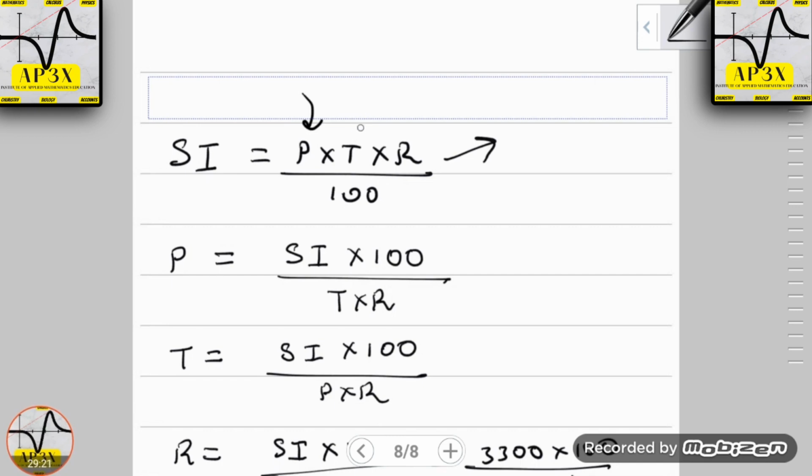T represents the time, but specifically the time must be in years. So if you get a question that's presented to you in months, your task is to convert the months back to years, because interest is given on an annual basis. R represents the interest rate, which is in the form of a percentage of the interest given, or it's a percentage of the amount that was borrowed or invested. And of course 100 is the common denominator of percentages, or a constant.